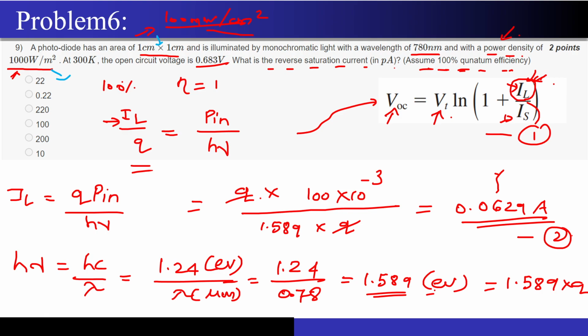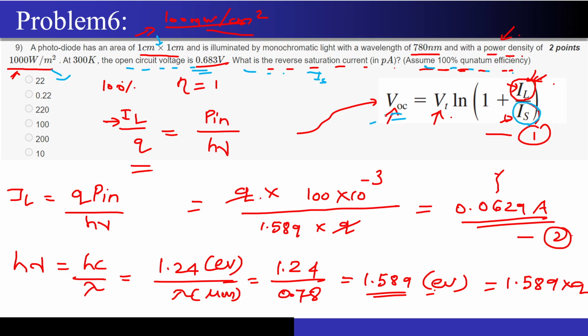At 300 Kelvin, the open circuit voltage is 0.683 volts. What is the reverse saturation current, IS, in picoamperes, assuming 100% quantum efficiency? How will I get the reverse saturation current? Open circuit voltage is given to me, so I will write the formula for open circuit voltage as Vt times ln of 1 plus IL by IS. In this formula, IS is what they are asking me.